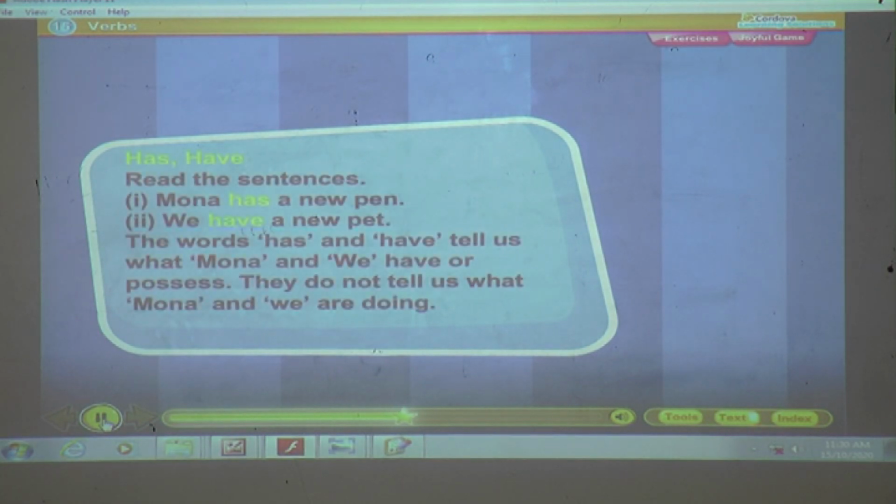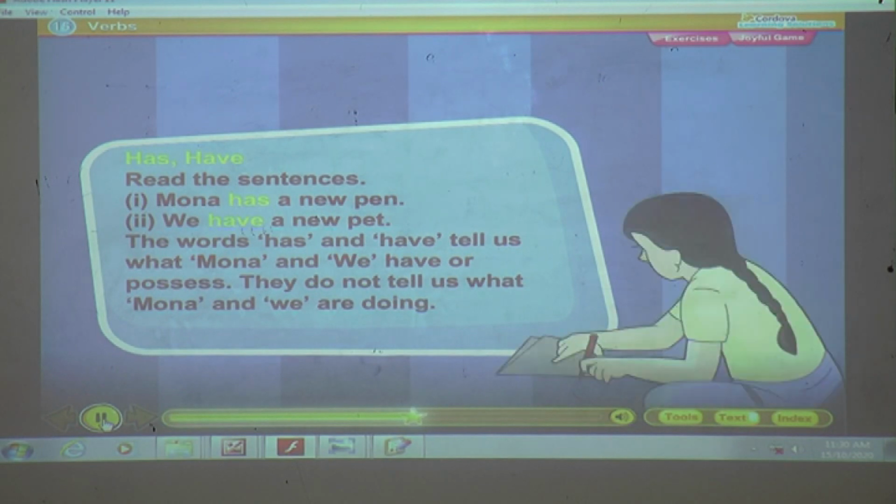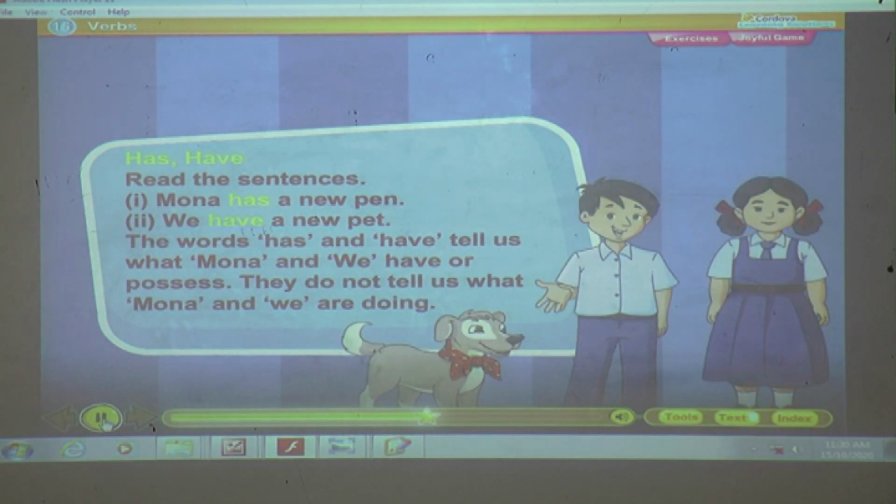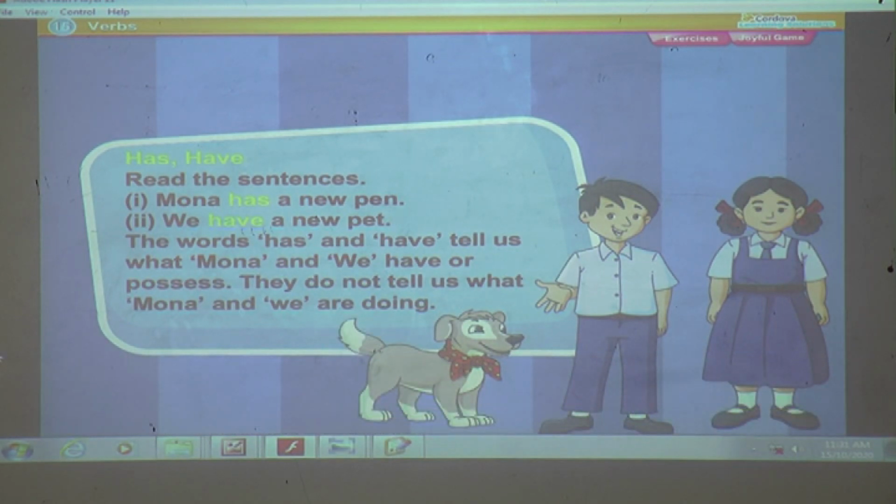Has, have, had. Read the sentences. 1. Mona has a new pen. 2. We have a new pet. The words has and have tell us what Mona and we have or possess.